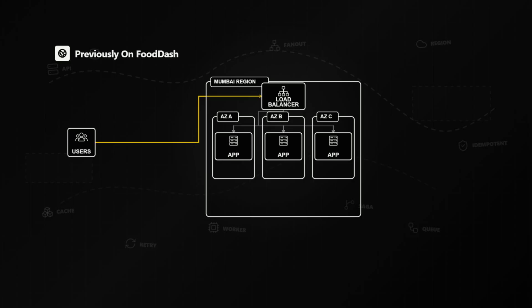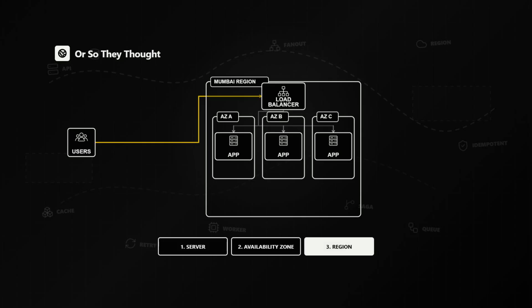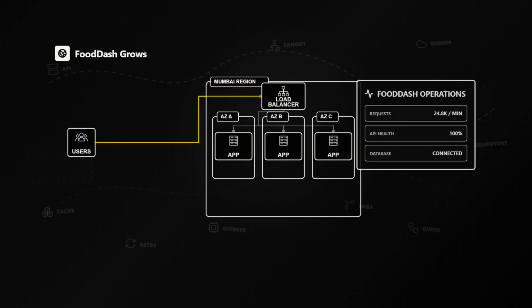In the previous episode, we moved FoodDash out of a single data center and distributed it across multiple availability zones inside the Mumbai region. When one zone fails, the load balancer stops sending traffic there and routes requests to the zones that are still healthy. That is a major improvement, but it only protects FoodDash from failures contained inside Mumbai. If you are joining the series here, the System Design playlist will give you the full architecture we have built so far. A few months later, FoodDash is growing quickly.